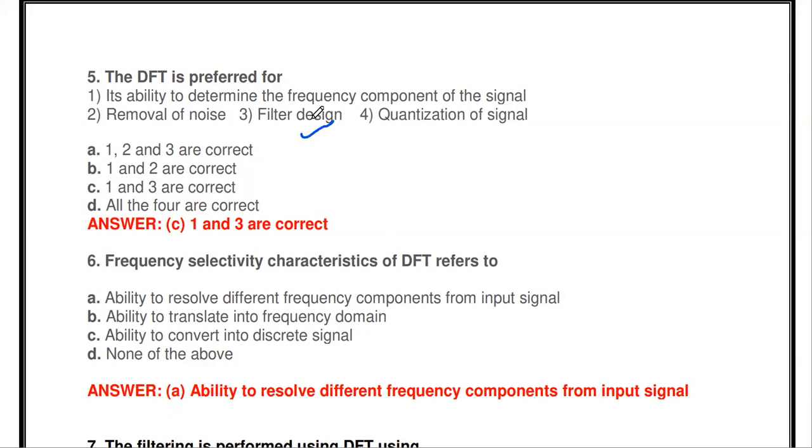That is a main application. And another one is that DFT is used to determine the frequency components of the given signal. The quantization is not done using DFT. Removal of noise is also not done using DFT. So the DFT is preferred for this 1 and 3, in order to determine the frequency components of the signal, and the next one is filter design. So 1 and 3 is the correct answer.